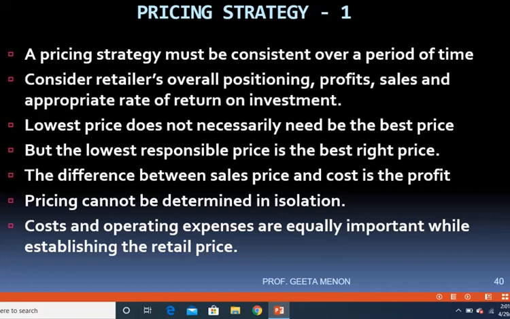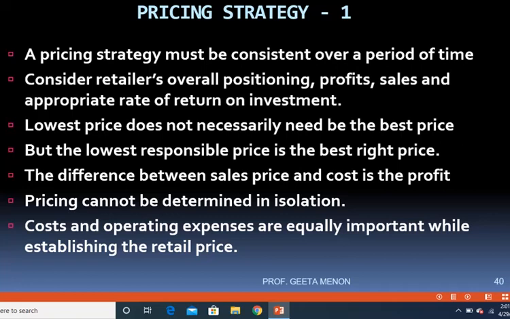or the same strategy should be followed. So suppose you are trying to have a discount pricing. You cannot give a discount price at all times, at every time. So you might follow a discount pricing for a particular period of time, and maybe during festival time. So such kind of pricing strategy should be followed.